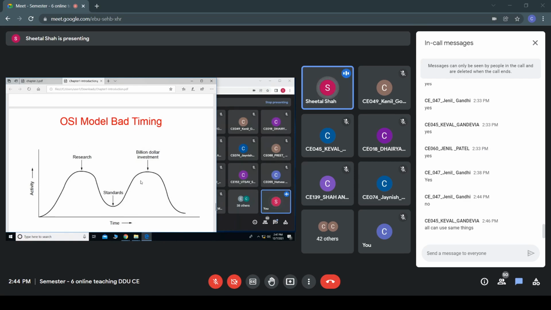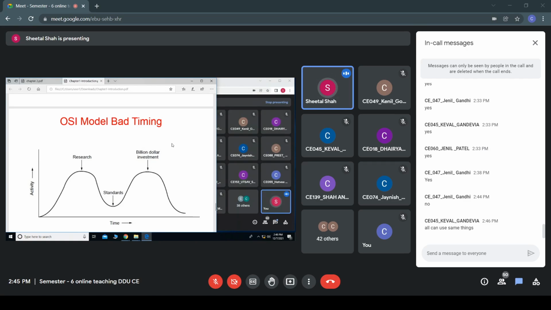Okay, so the timing was not proper for this OSI model. The standards were developed earlier than the given research, and the standards might have failed. Follow? So here, this timing is too short, and the OSI model has been crushed.